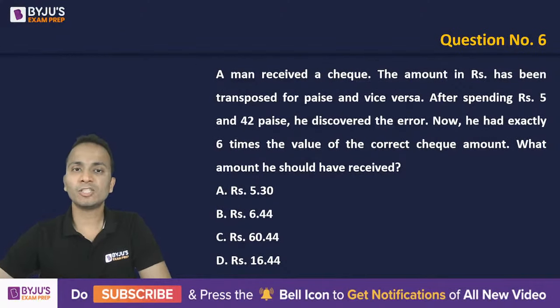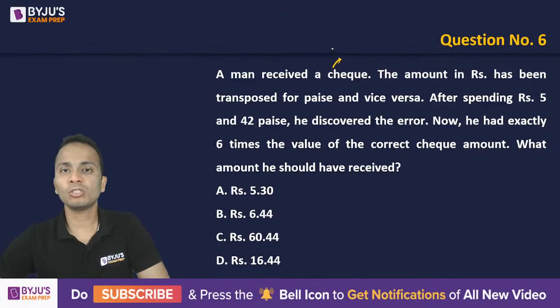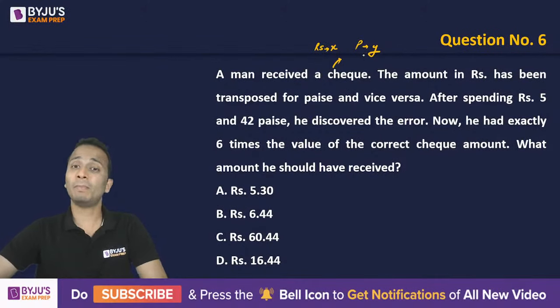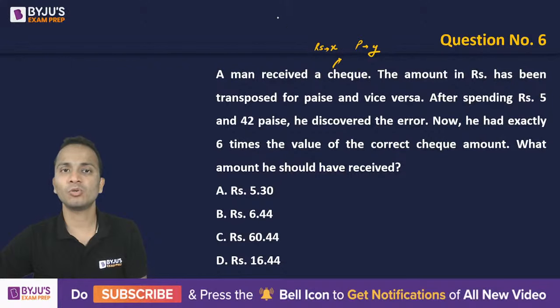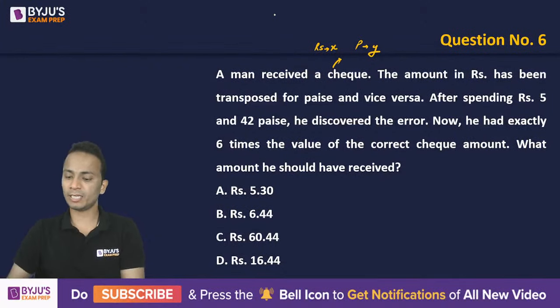Okay, so let's assume that the check amount was X rupees, okay, and paisa was Y. All right, but the amount that he was given was Y rupees. So I'll write it again.